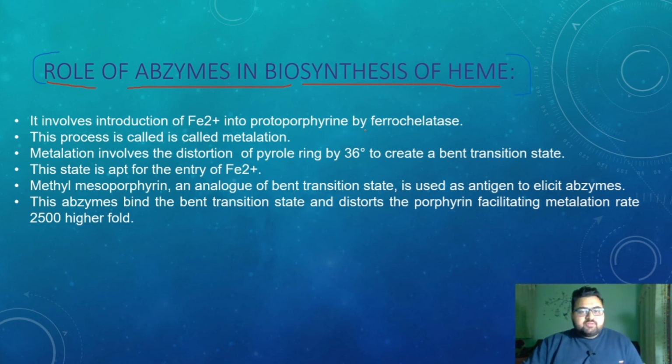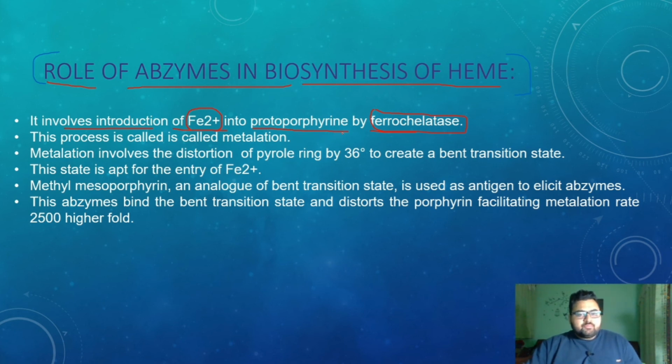So there is a process where Fe2 plus is introduced into the protoporphyrin by ferrochelatase. Ferrochelatase is an enzyme that initiates the insertion of the Fe2 plus ion into the protoporphyrin ring.